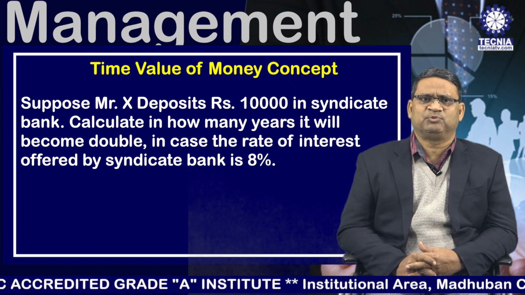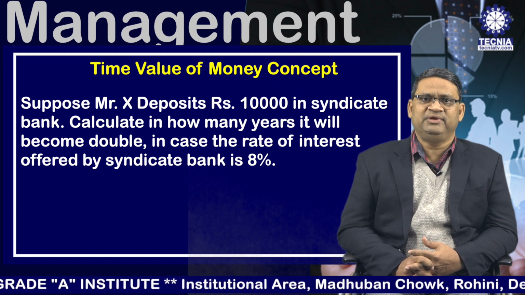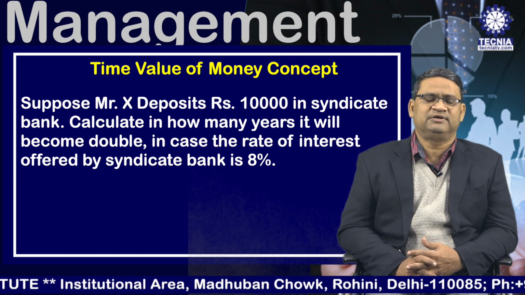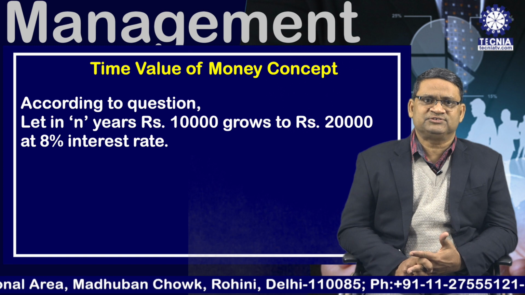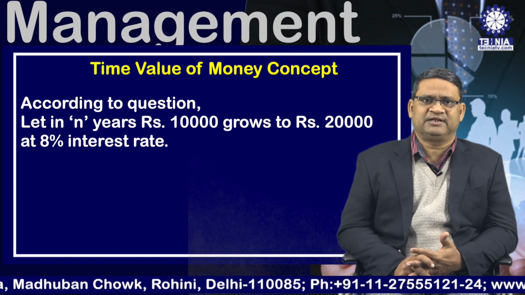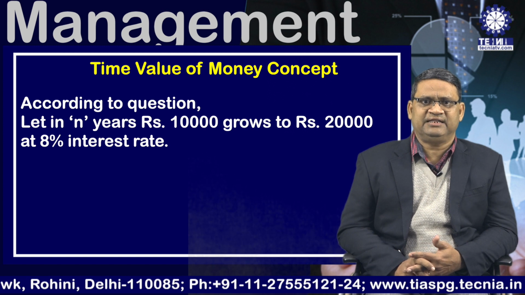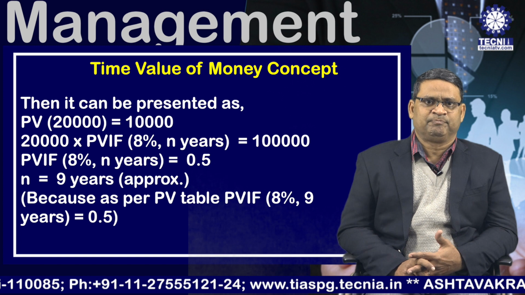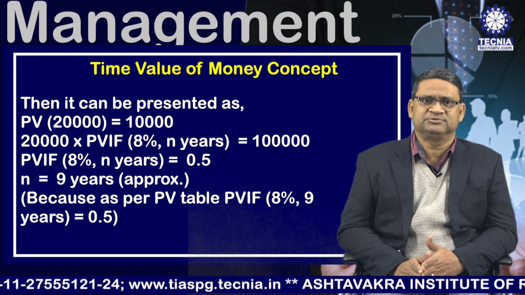Suppose Mr. X deposits rupees 10,000 in Syndicate Bank. Calculate in how many years it will become double in case the rate of interest offered by Syndicate Bank is 8%. According to this question, let after n years the 10,000 will become double, that is 20,000 at 8% rate of interest. Then it can be presented as present value of 20,000 is equal to 10,000.